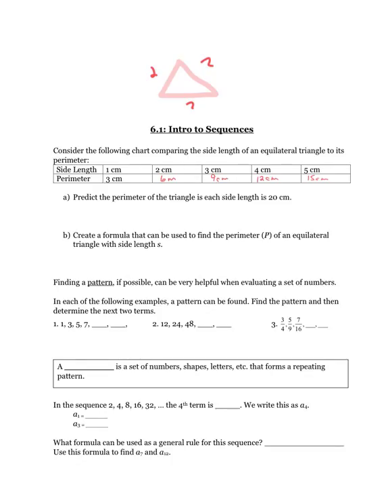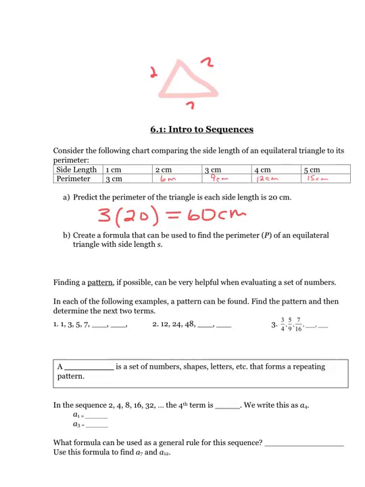Hopefully you realize that if you take the side length and multiply it by 3, you get the perimeter. So 1 times 3 is 3, 2 times 3 is 6, 3 times 3 is 9, and so forth. When it says predict the perimeter of the triangle if each side length is 20 centimeters, it's not very good English. The way I would do that is take 3 and multiply it by 20, the side length. 20 plus 20 plus 20, or 3 times 20, is 60. If we wanted to be formal, we'd say centimeters.